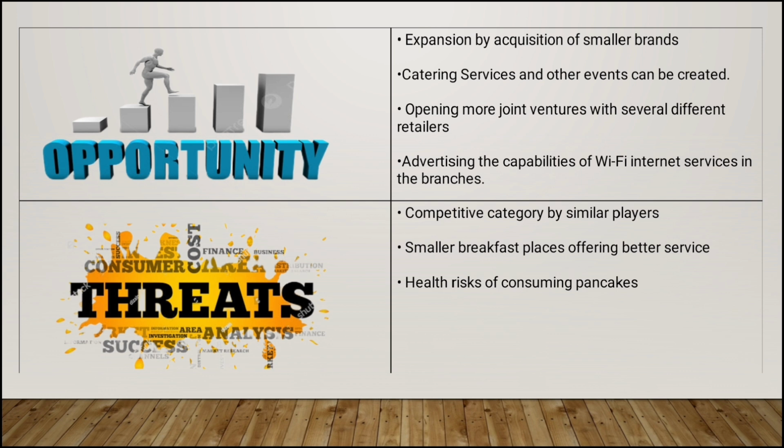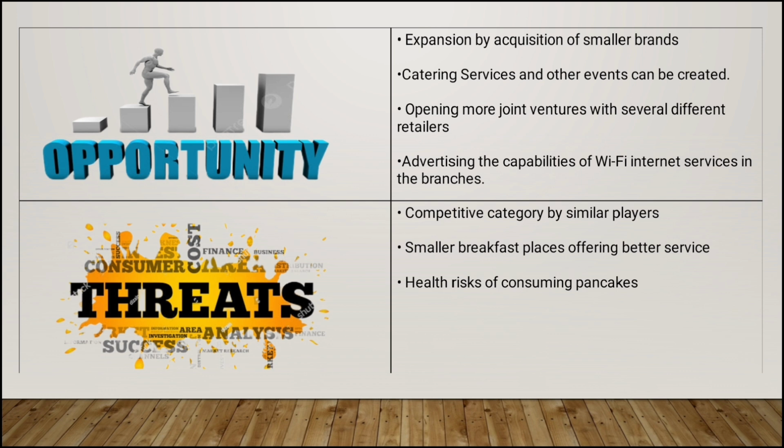Number one, expansion by acquisitions of smaller brands. The restaurants could acquire smaller brands to expand its reach and market share. For example, a popular breakfast chain could acquire a smaller bakery to offer a wider variety of pastries and desserts. Number two is catering services and other events. The restaurants could offer catering services for events such as weddings, corporate meetings, and birthday parties. This would allow them to reach a wider customer base and increase revenue.